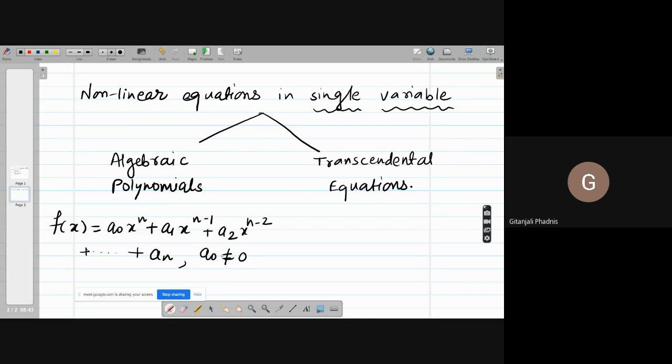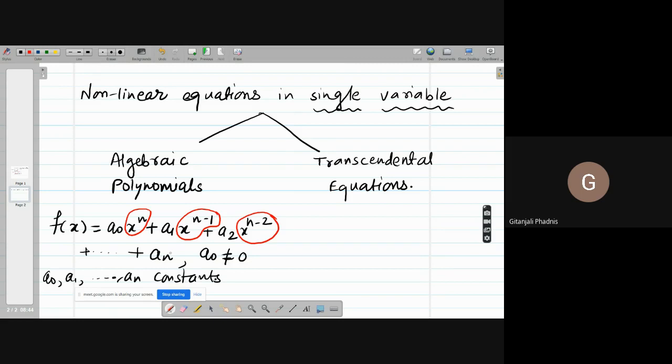So these a naught, a1 up to an are constants. And in every term you are having some degree of x. And what is the maximum degree of x here?